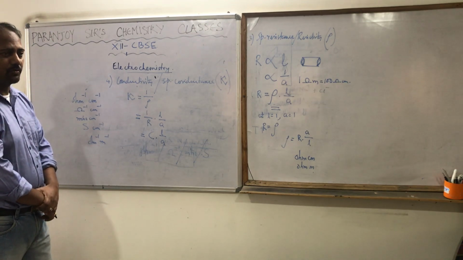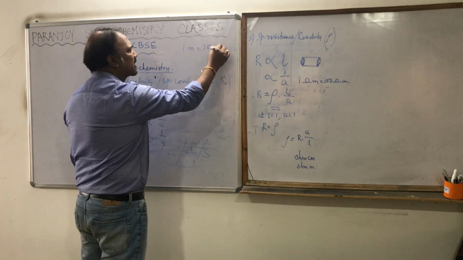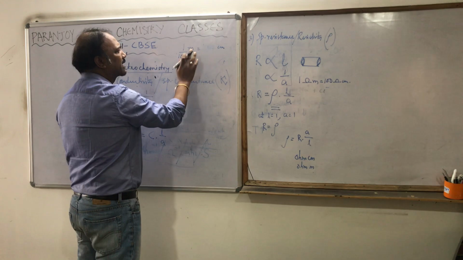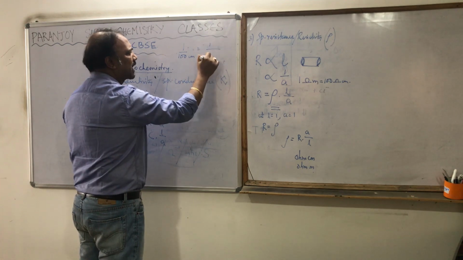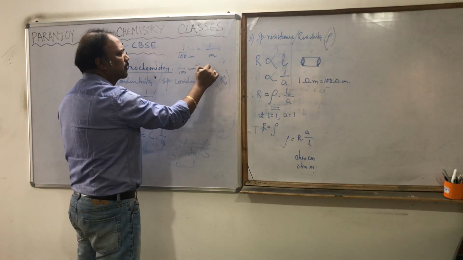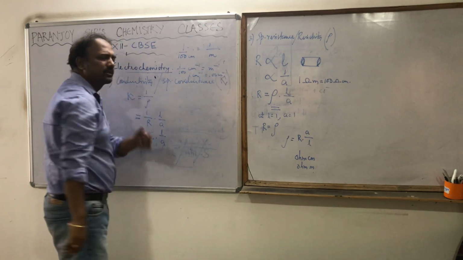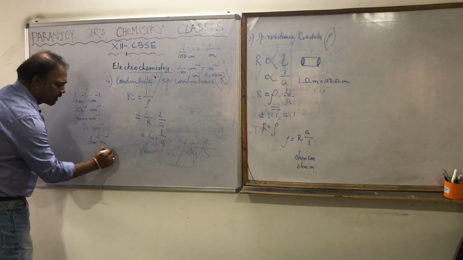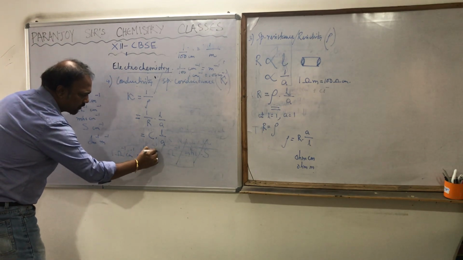So 1 ohm inverse centimeter inverse equals 100 ohm inverse meter inverse.